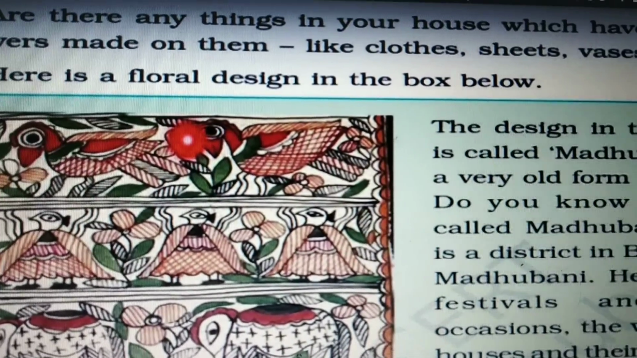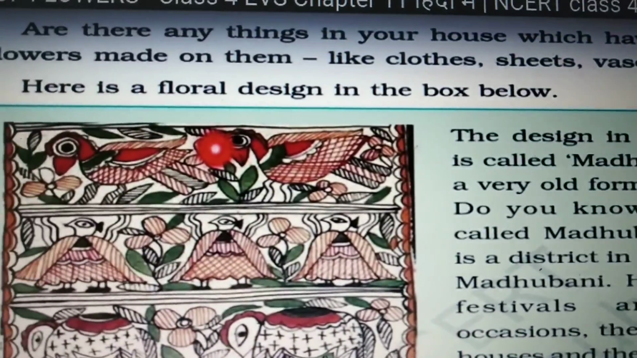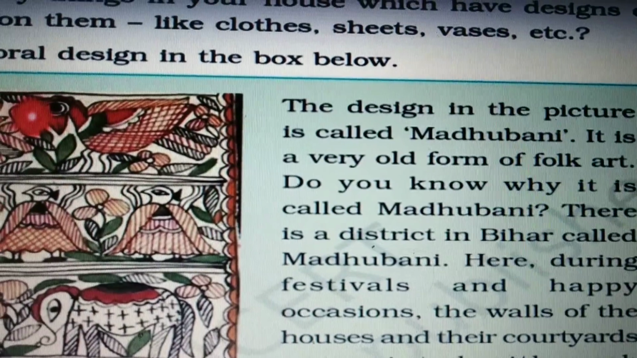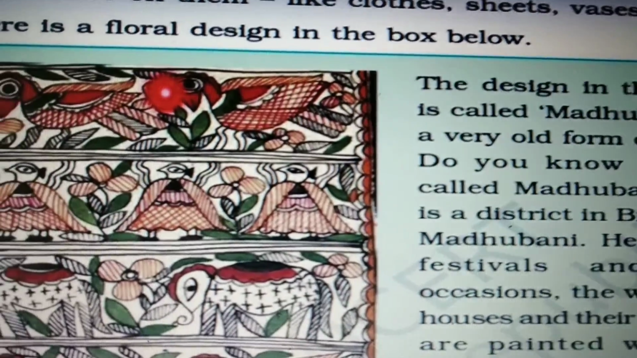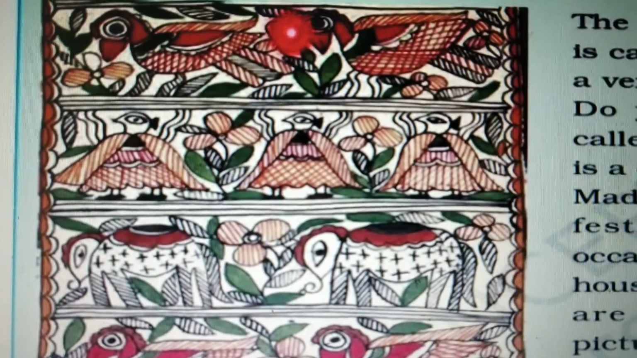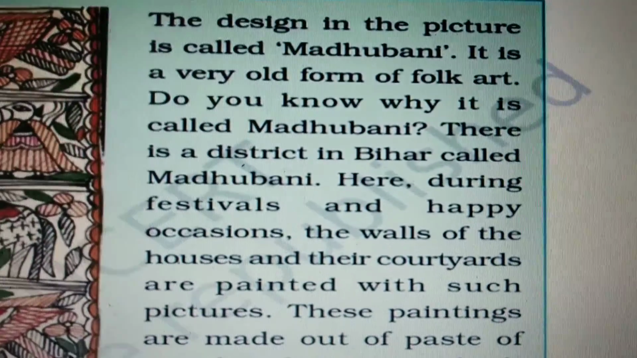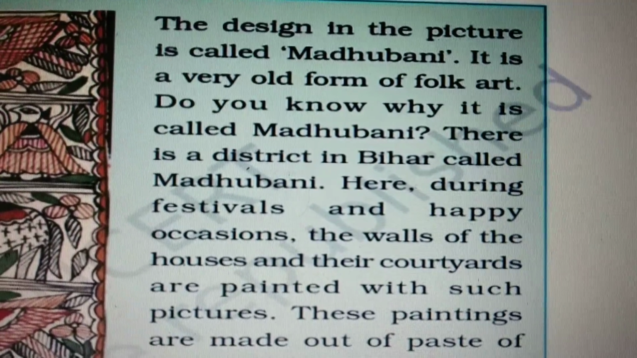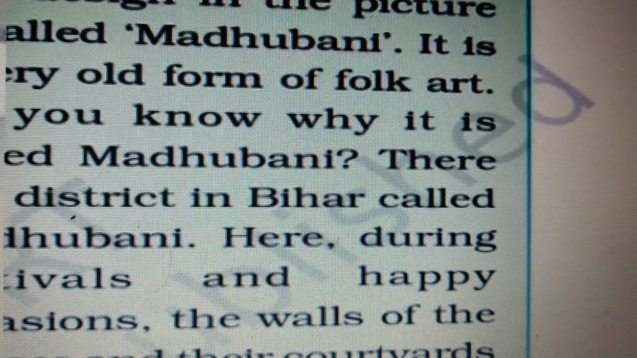Are there any things in your house which have designs of flowers made on them, like clothes, sheets or vases, etc.? Here is a flower design in the box given below. See, this is a beautiful design of flowers. The design in the picture is called Madhubani. It is a very old form of folk art. Folk art means the local art which is popular in that area only.